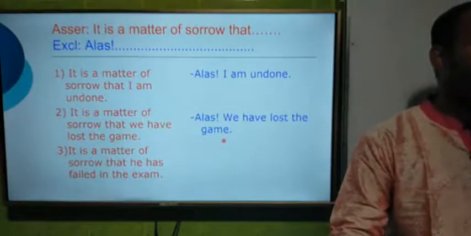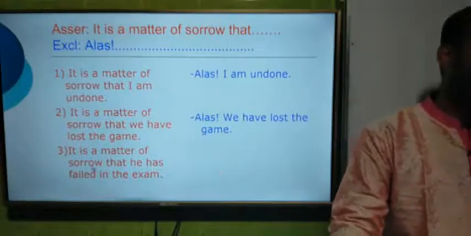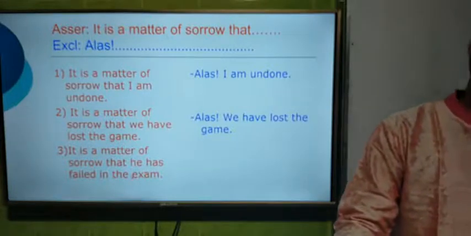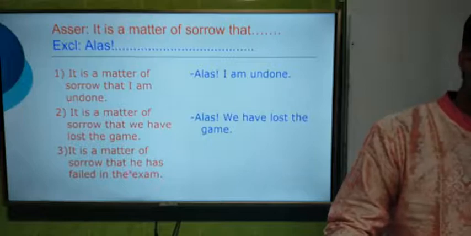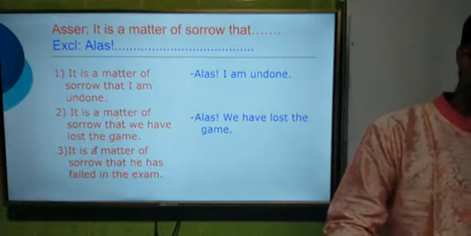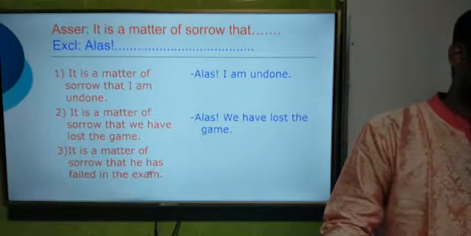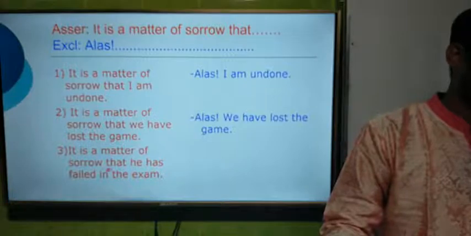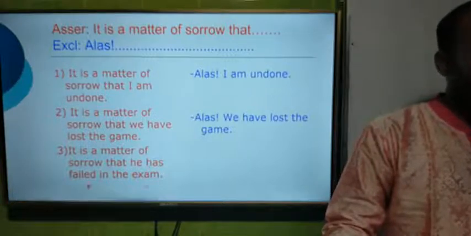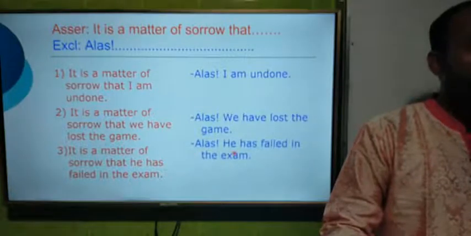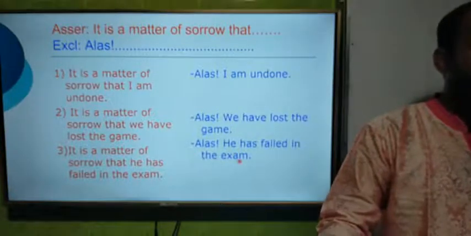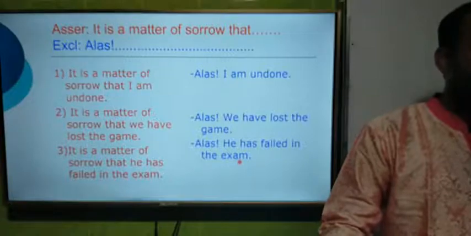Now dear students, we shall see the third one. It is a matter of sorrow that he has failed in the exam. This is the last example of this rule. So we have to use "alas" again instead of "it is a matter of sorrow that," and then the rest of the sentence. So the answer will be, "Alas, he has failed in the exam."